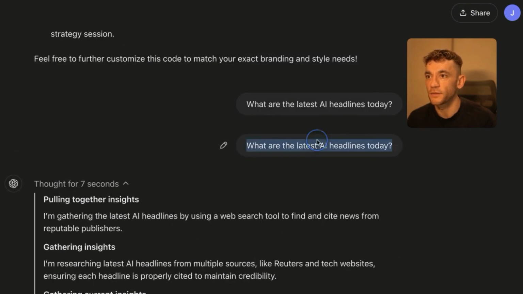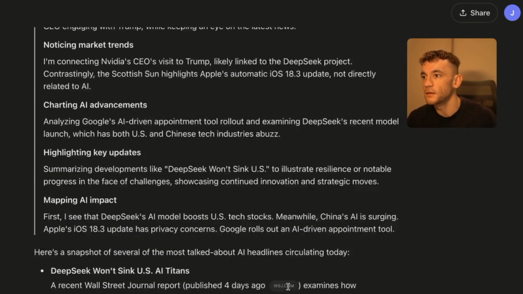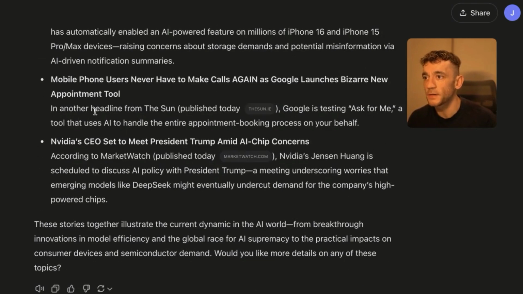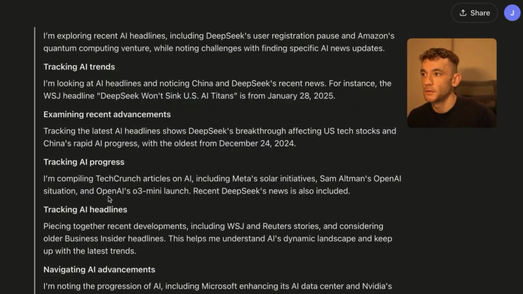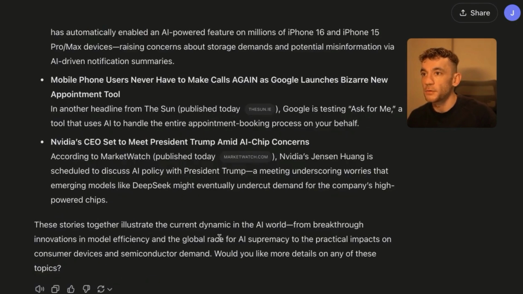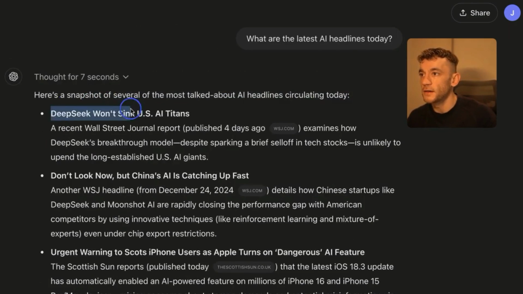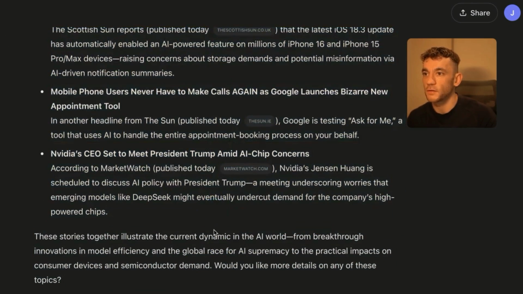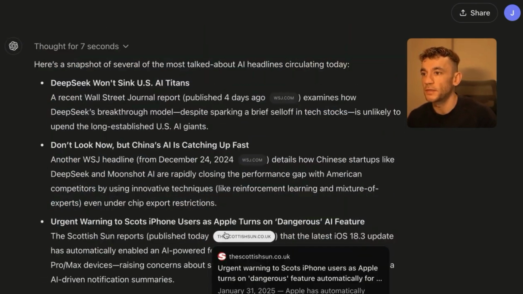Even though we asked for the latest headlines today. So you can see that the model is still not perfect, right? At the same time though, you can see it mentioned OpenAI's o3-mini launch inside the logic and reasoning, right? So it's doing the reasoning, it's doing the thinking there, but there is no mention of that inside the latest headlines from today, which is interesting. So I thought, why wouldn't it pull in the latest details?